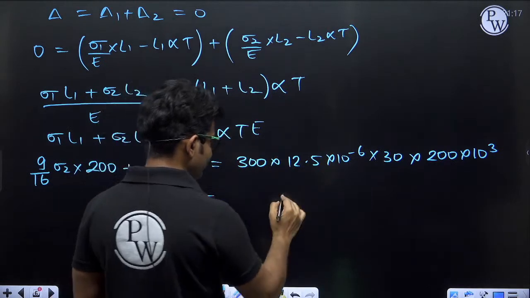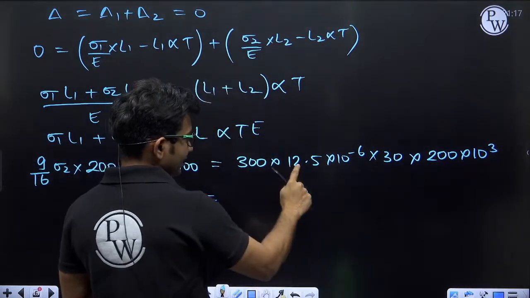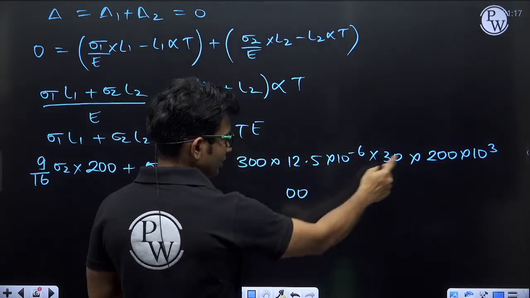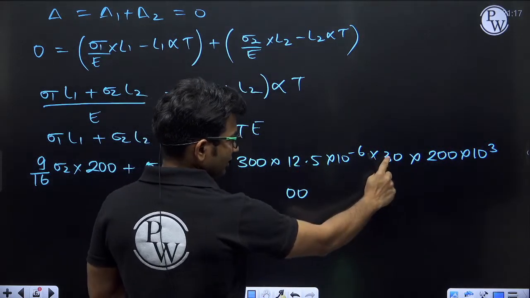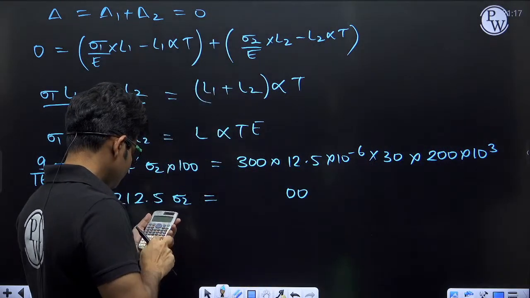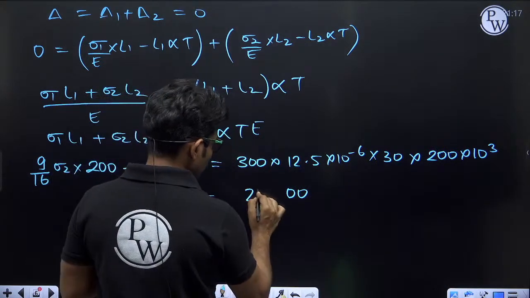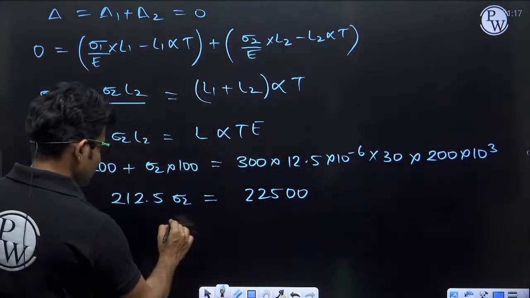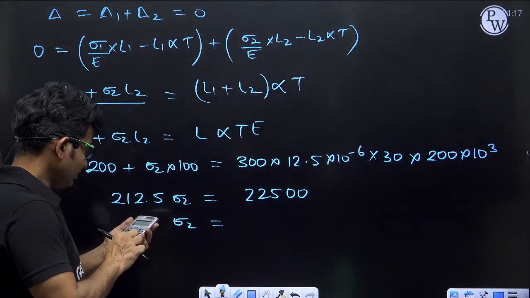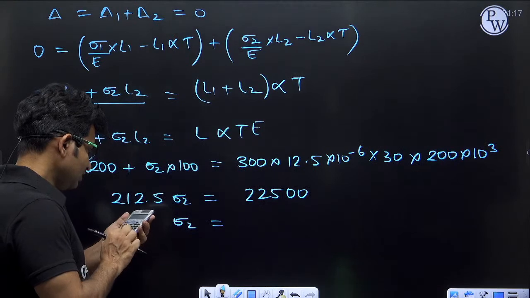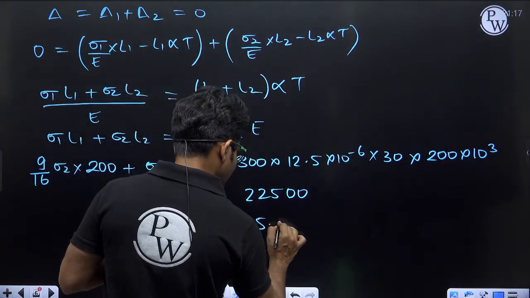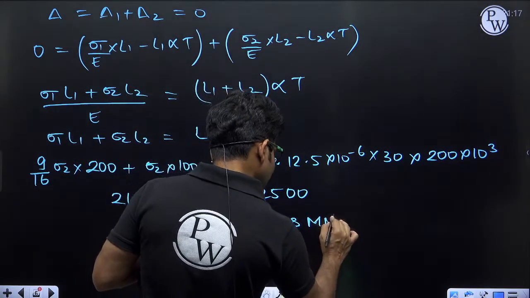So we will be left with 2 zeros, then 3 into 12.5 into 3 into 2. So 3 into 12.5, 12.5 into 2 will be 25, 25 into 9, 225. So 22500. Okay, so sigma 2 will be equal to 22500 divided by 212.5, that will be 105.88 mega Newton per meter square.